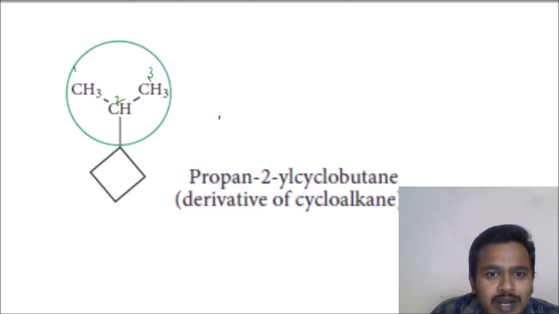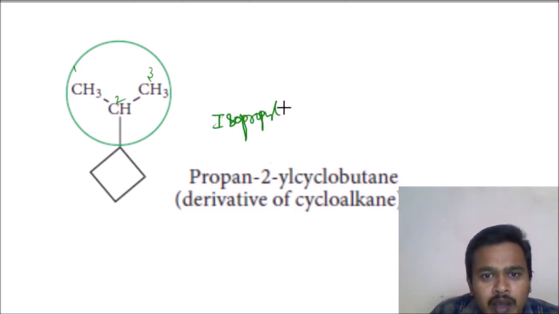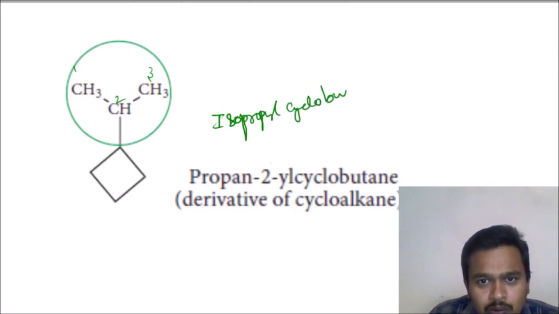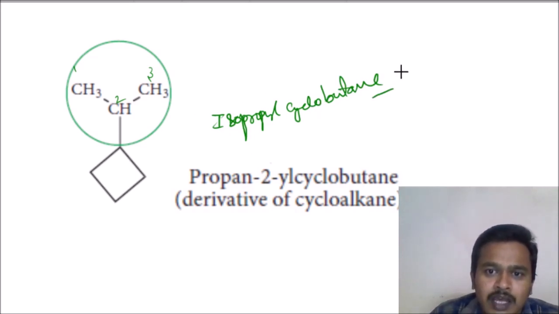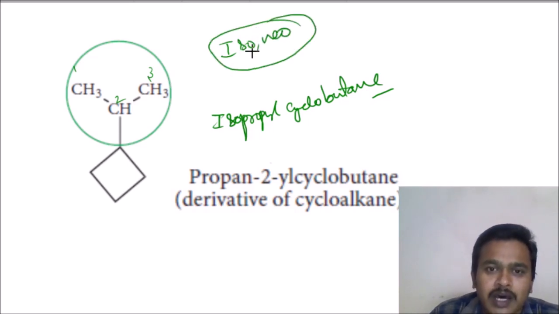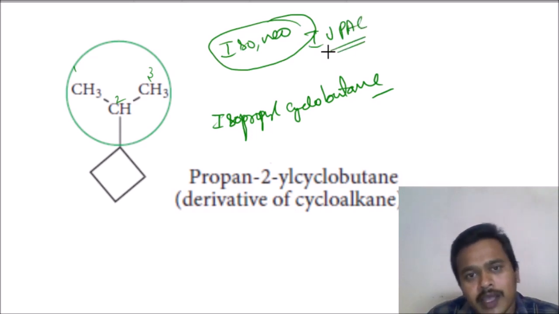You can also write this name as isopropyl cyclobutane, which is also allowed. The iso group and neo group, these two terms are allowed in IUPAC nomenclature by IUPAC itself.